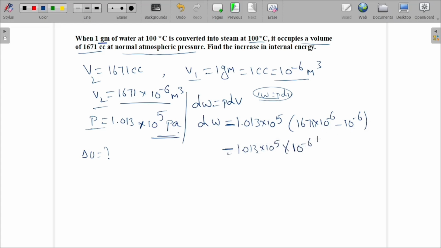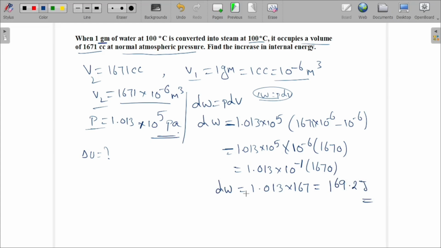Can I take 10 power minus 6 common? So 1671 minus 1 is 1670. So it is 1.013 into 10 to the power of minus 1 into 1670. If you multiply these, we will get 1.013 into 167. After multiplying these two, what will you get? You will get 169.2 joules. So this is what we will get as work done. Clear?